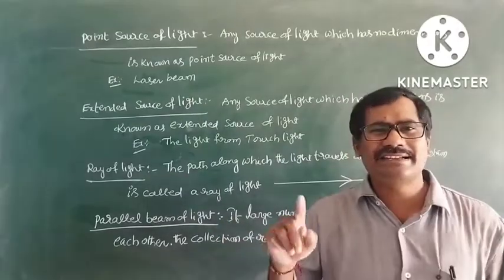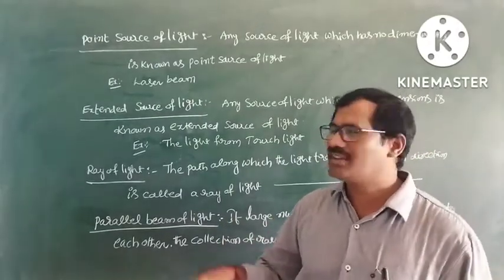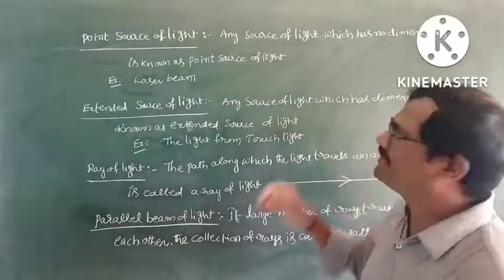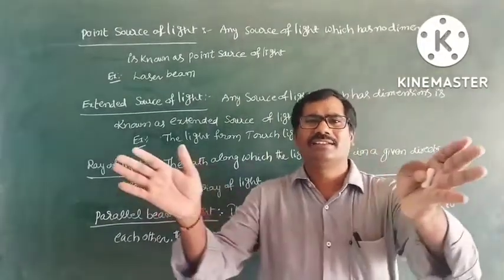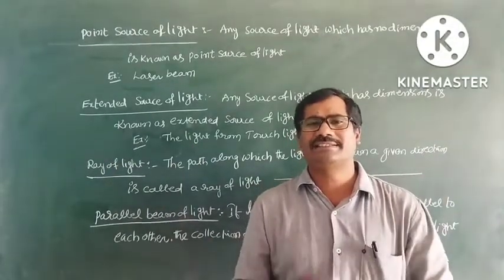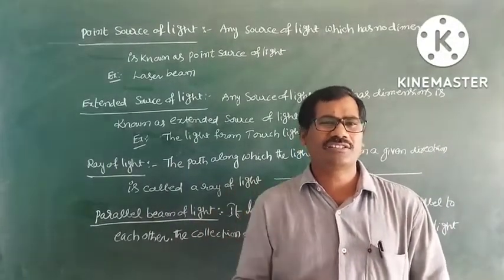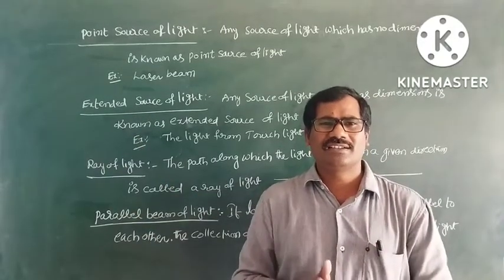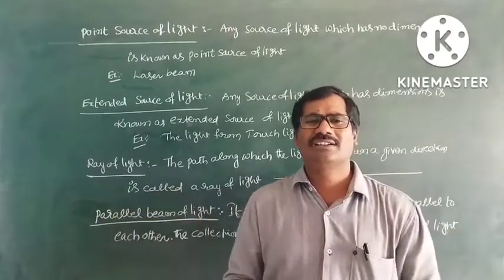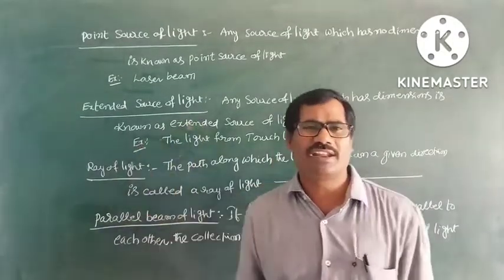Next one, extended source of light. Extended source of light means any source of light which has dimensions. That means the light travels in different directions. Example, a torchlight. The light travels in divergent formations, in a number of directions. That is the extended source of light.